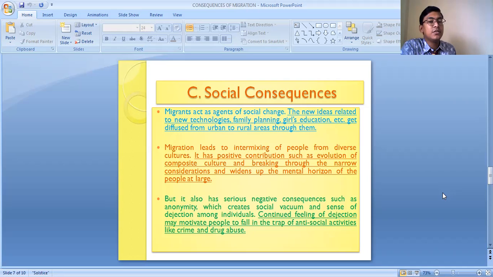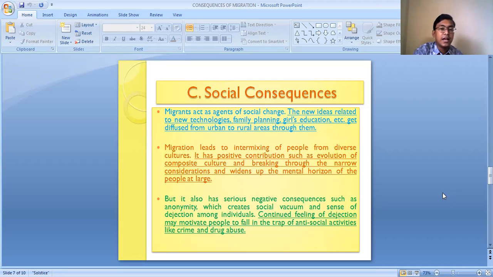Suppose a person is migrating from West Bengal to Kerala. He is a Bengali-speaking person, and when he migrates to Kerala, he has to speak in some other language. He may find it difficult to adjust with the people there. Even the food habits are different, and sometimes the religion is different. So some social changes take place. How the social change takes place, we are going to discuss.